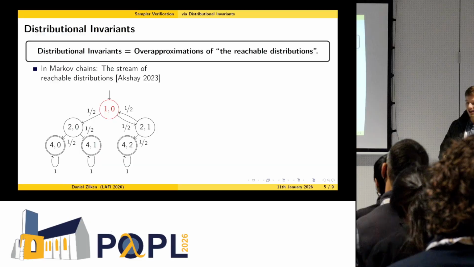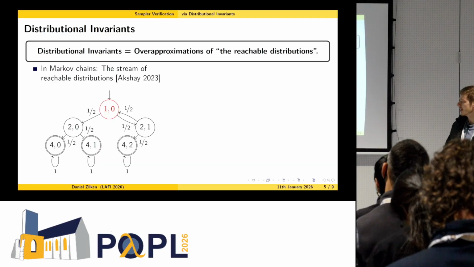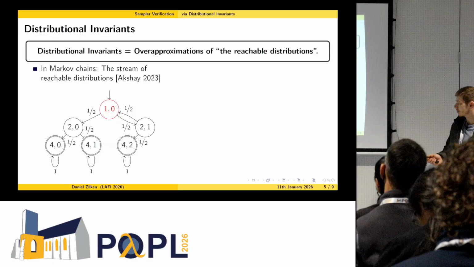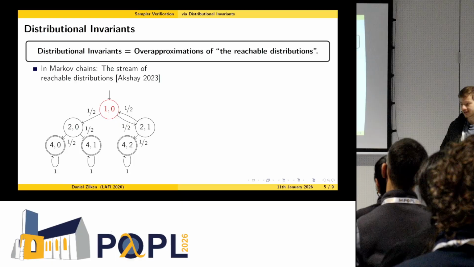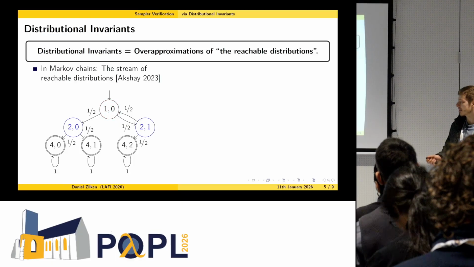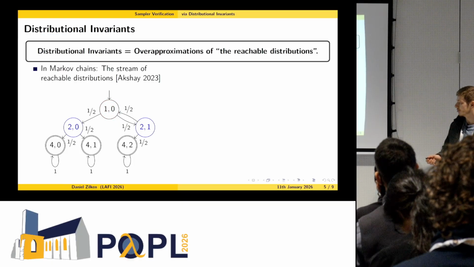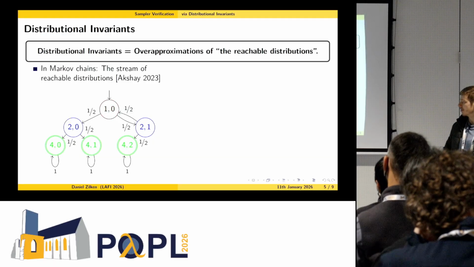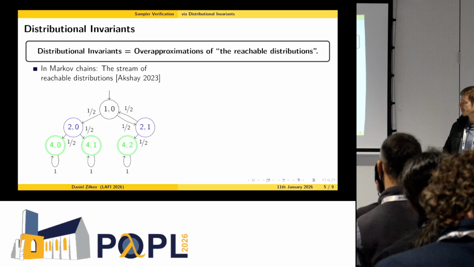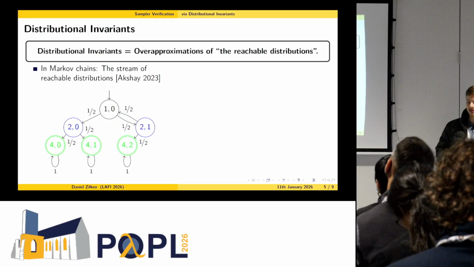For example, if we take our Markov chain for the fast dice roller, the first reachable distribution would be simply the initial state. Then we can apply the transitions of the Markov chain once, and we obtain another reachable distribution. And we can continue this stream forever and obtain a whole set of reachable distributions.